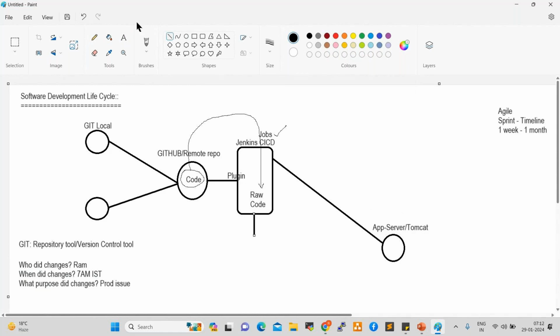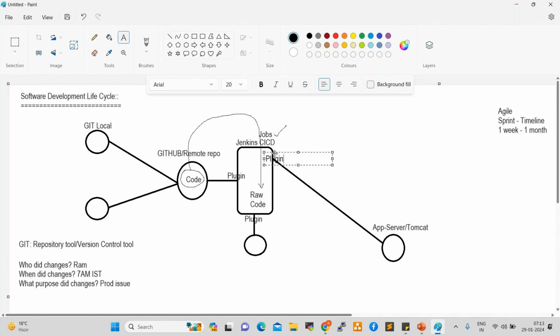What is Maven? What will Maven do? Why are we discussing this flow? Before going to tools, first we need to understand this flow, and we need to understand SDLC. In real-time projects, what exactly is our work, and what do we need to perform? If you want to integrate Maven with Jenkins, you need to install a plugin. Every tool that you want to integrate with Jenkins needs a plugin, even Tomcat. So we require a plugin here.